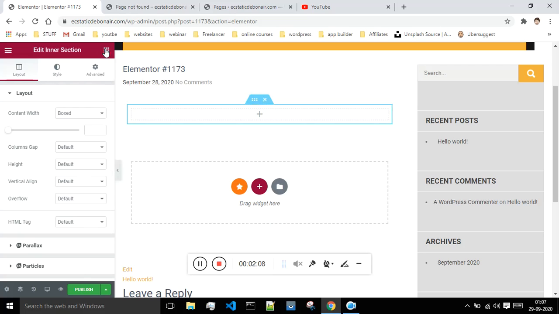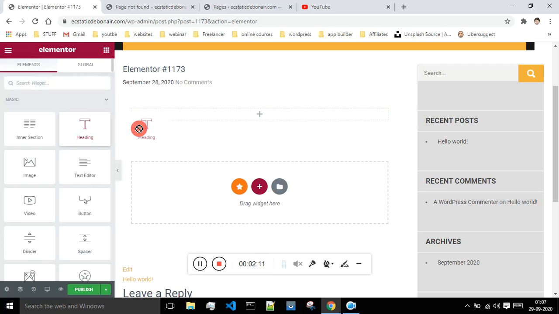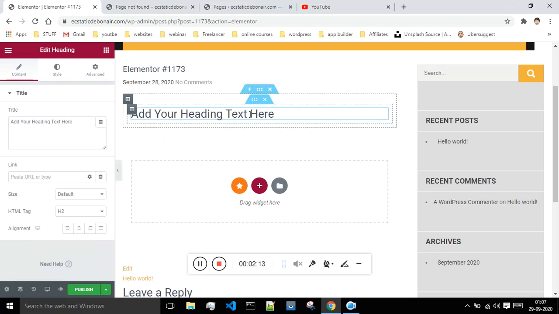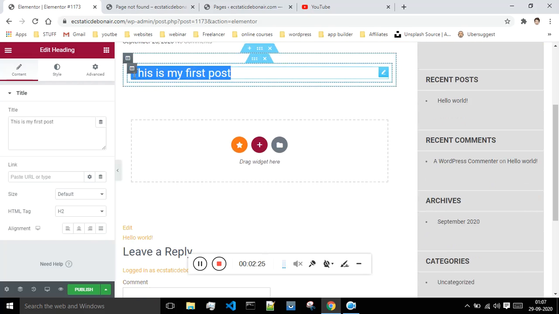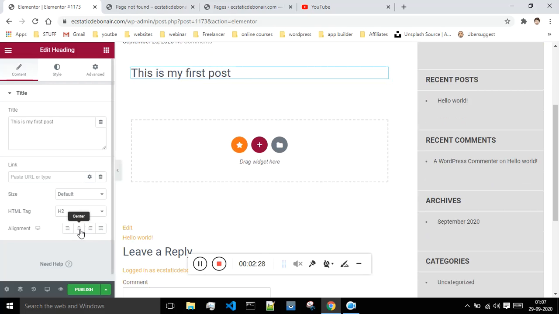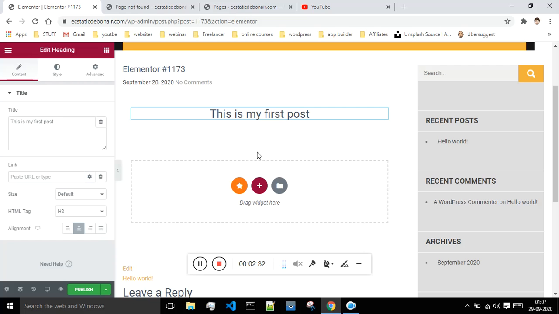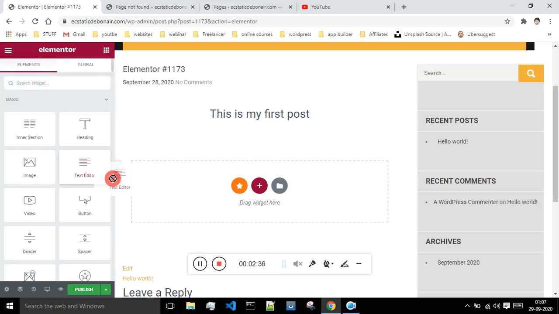I will click on this square button. I want one header, and I will write, this is my first post over here, and after that I will align this at the center. I will select everything, click on the center tab, and it gets aligned at the center. Next I will write a paragraph. Click on this, say text editor, drag and drop.